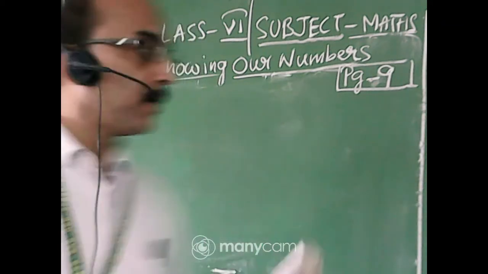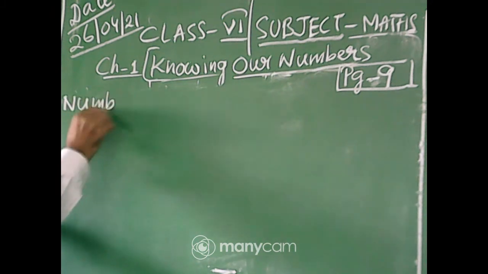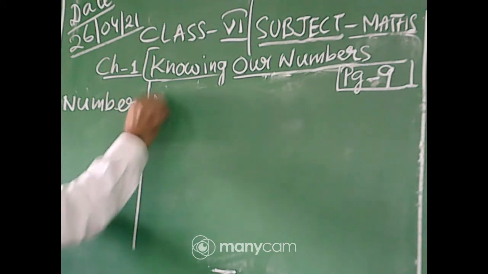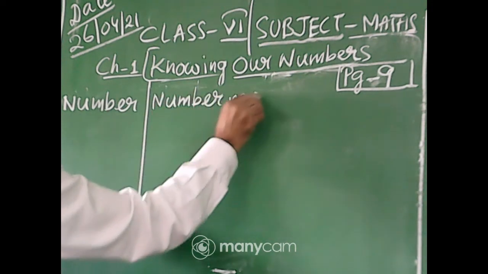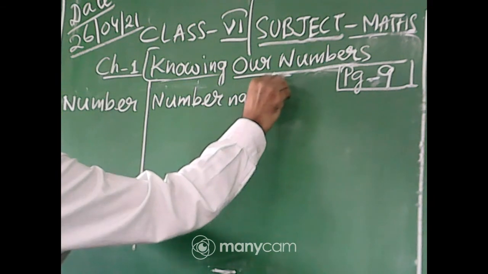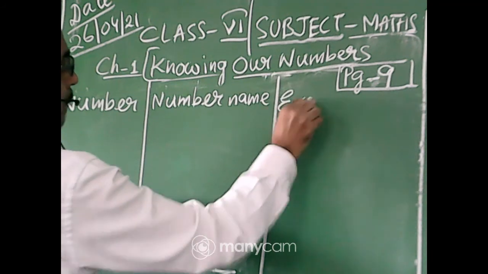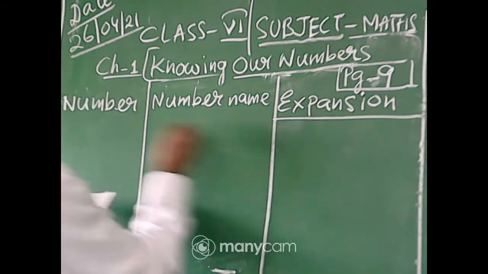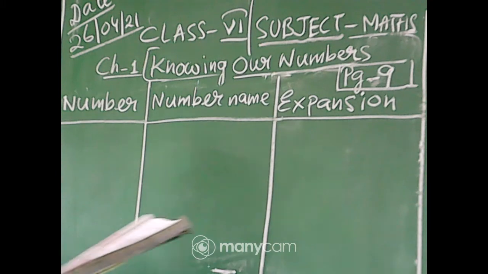Okay, first of all I will make the table. This is the number, then number name, then expansion. First of all, number 1.